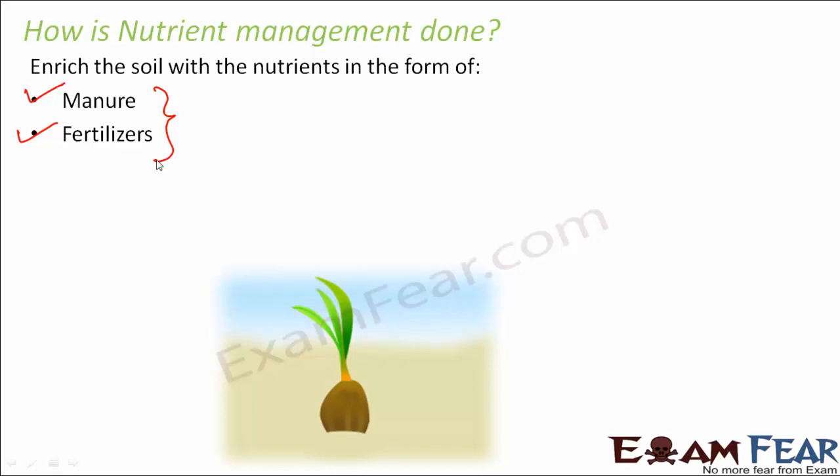But when we feel that the amount of nutrients which exist naturally is not enough for the amount of crops which we have planted on that soil, then we have to put some additional nutrients into that soil. And how will we put that additional nutrients? We put it in the form of manure and fertilizers. Manure and fertilizers contain those nutrients which are extremely important for growth and development of plants.